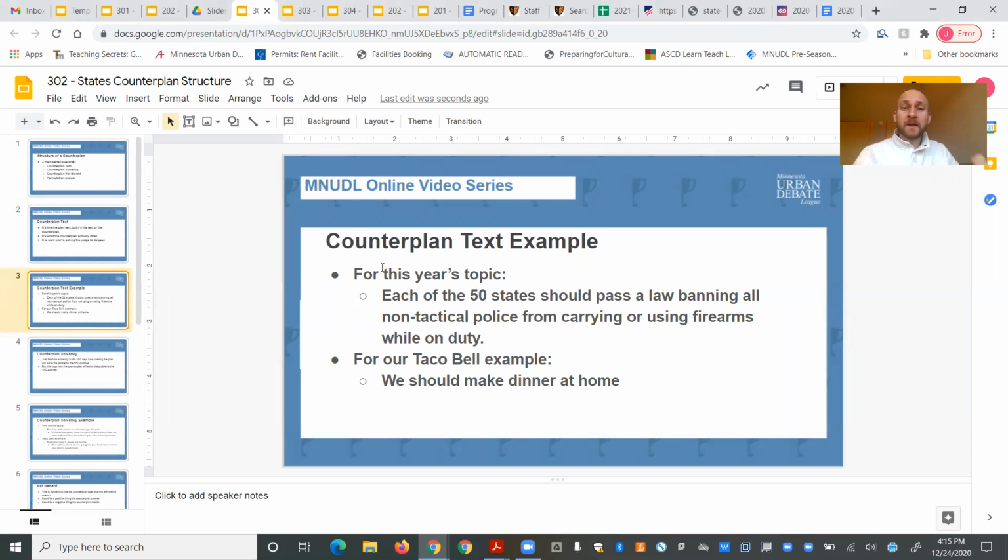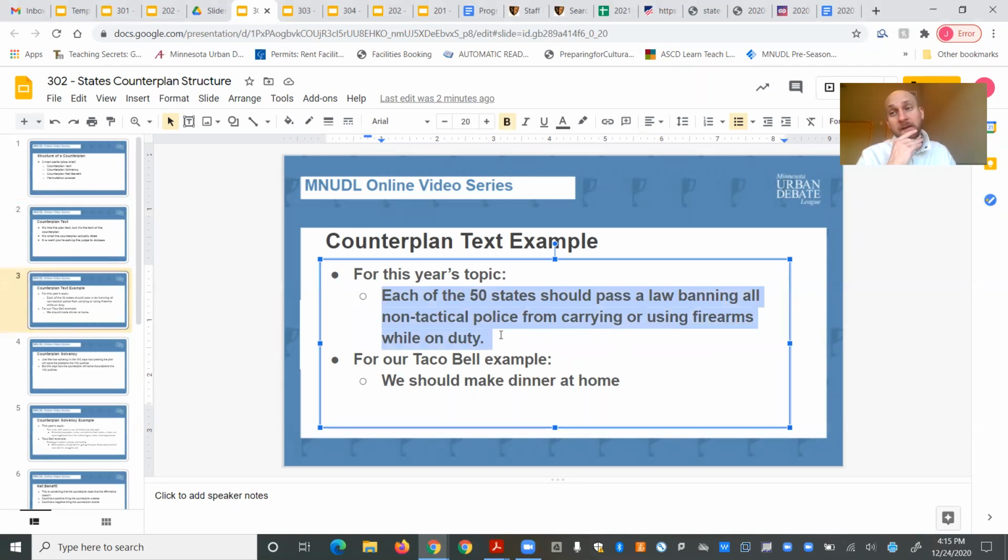So for example, on this year's topic about criminal justice reform, the counterplan text is that each of the 50 states should pass a law banning all non-tactical police from carrying or using firearms while on duty. So you'll notice that that's basically the exact same as the plan text from the 1AC, except that instead of the US federal government doing it, it's the 50 states doing it, right?